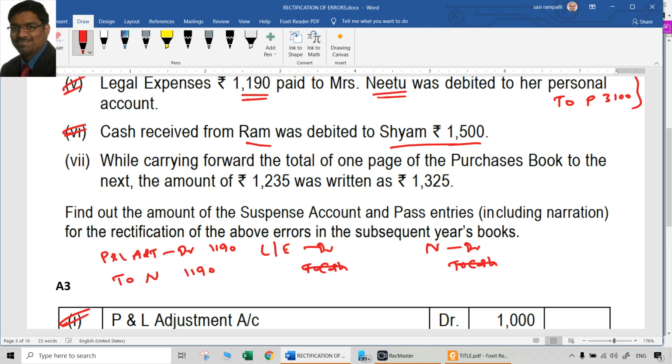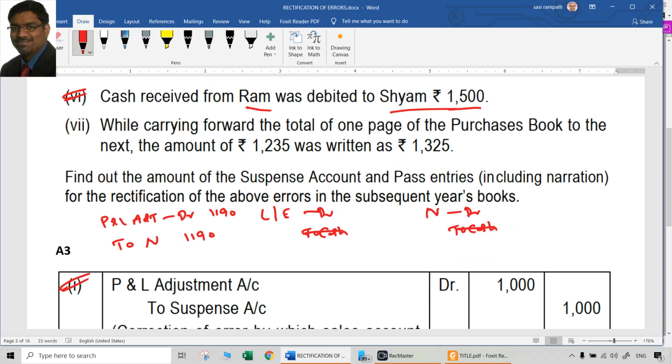So the point is, unnecessarily a debit was done of 1500, whereas it is supposed to be a credit of 1500. That too not same persons, different persons also. So because of that debit of 1500, unnecessarily there would have been a difference of 3,000 rupees in the trial balance earlier. That is now being rectified as debit to suspense account. So debit suspense account to Ram account to Sham account is the rectification entry.